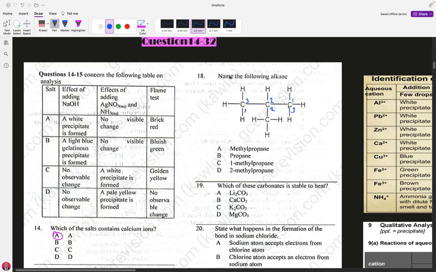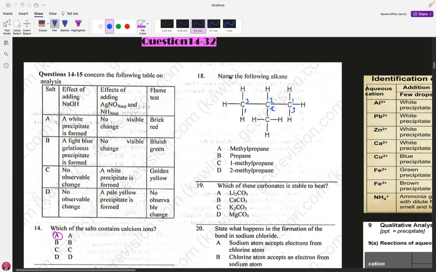Now the parent chain is the longest chain: 1, 2, 3. Three carbons. In organic chemistry, how do we call it? The first carbon is meth; it could be methane. The second carbon, if we are talking of alkanes, is eth; it could be ethane.